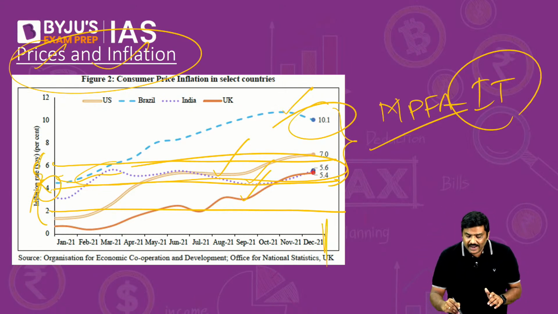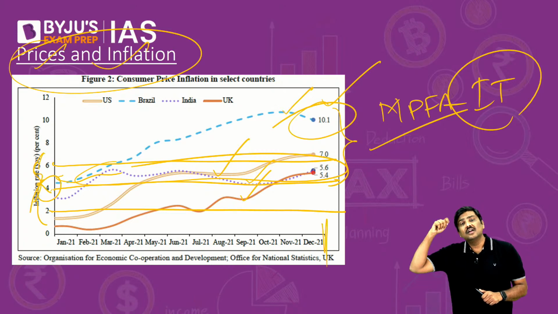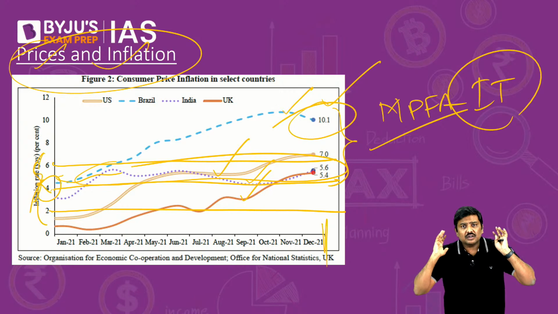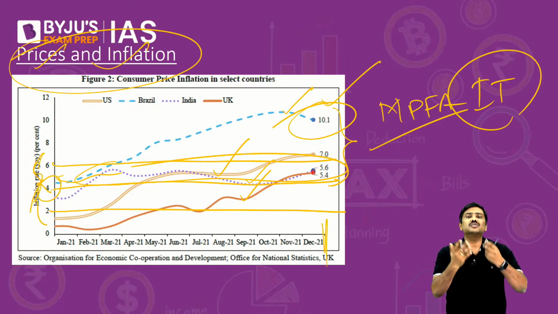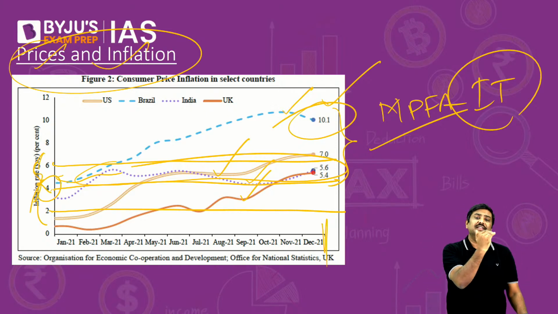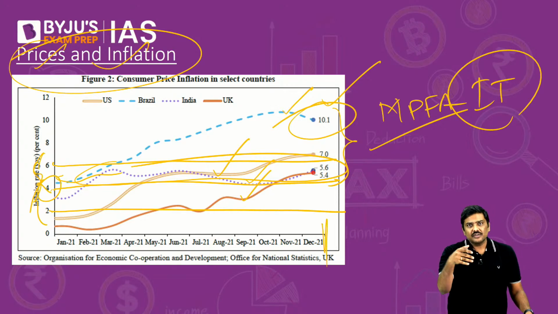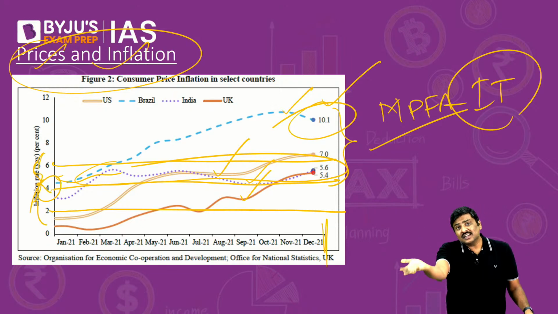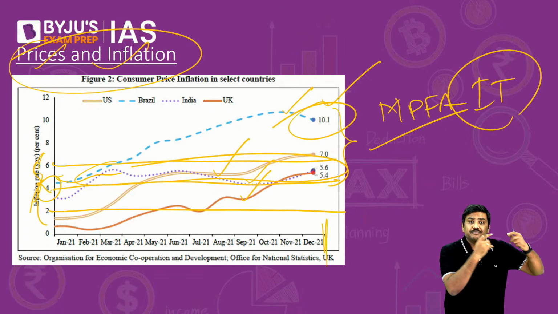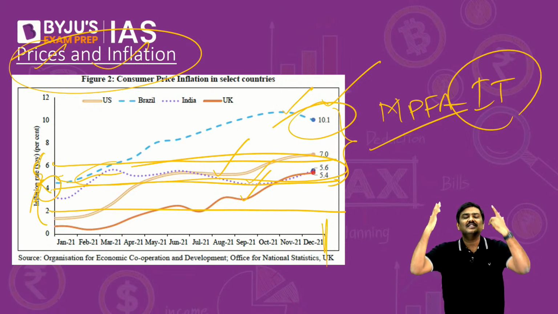Now, what are the reasons why in countries such as the USA, Brazil, or the UK, inflation rates are trending upwards? Reasons are very simple. The governments in these countries have given a huge amount of fiscal stimulus, giving money to the households. Plus, understand this, these households during the period of the pandemic reduced their consumption demand in the market. Now there are households which have received money from the government, and certain households which had reduced the demand in the market. This is called pent-up demand. Pent-up means we reduced consumption during the pandemic, and now we will start consuming more and more goods and services.